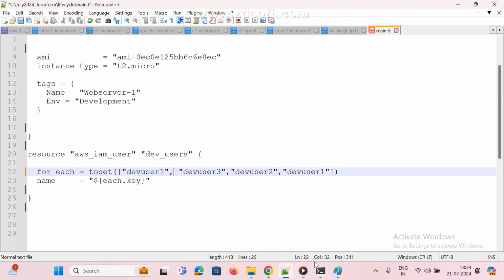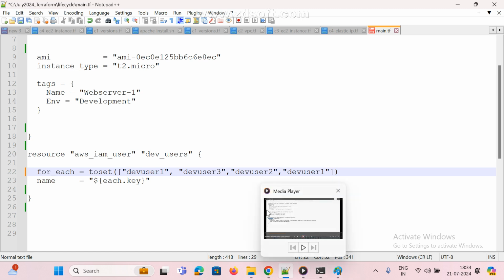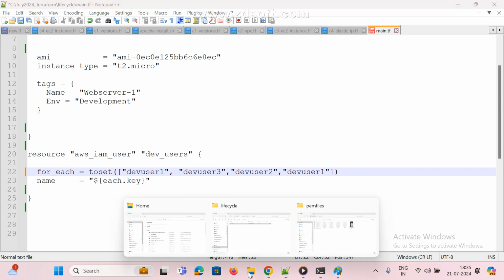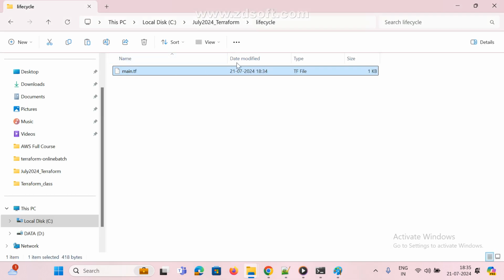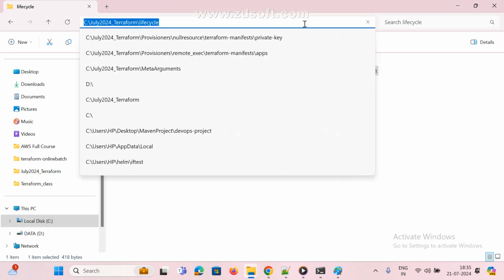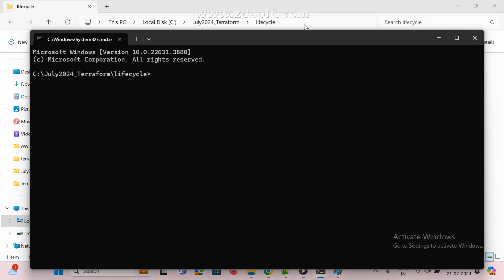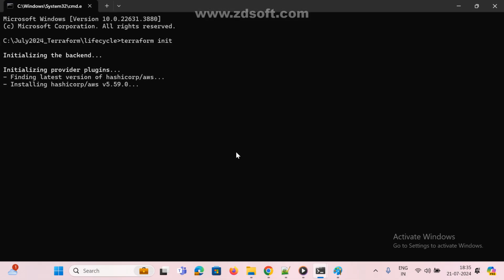First try to understand. Now I am going to run this one. Where is this lifecycle? That's it. Go to here, cmd, and terraform. Already in the last class we discussed it. I am not going to do anything. Now I am going to modify something, and see how it will work.